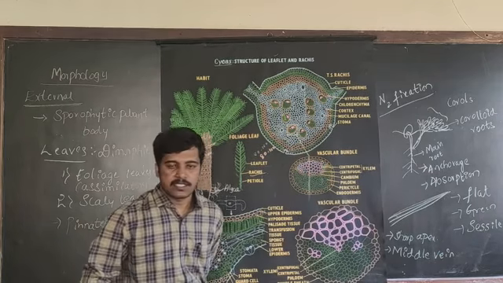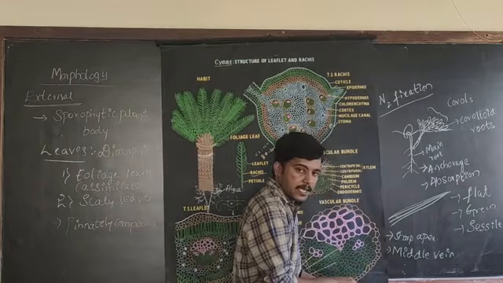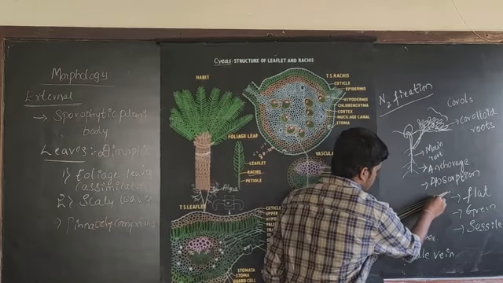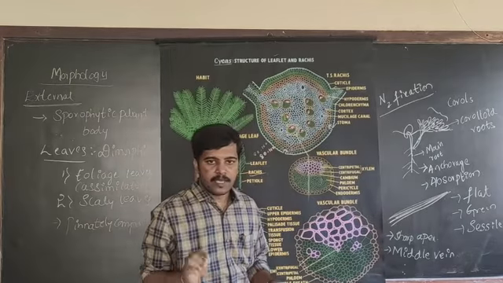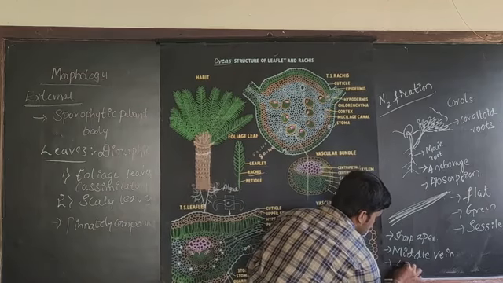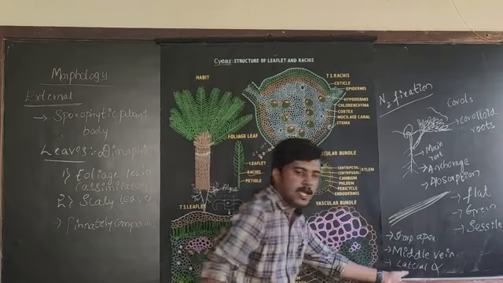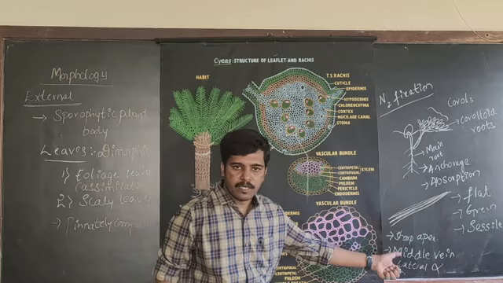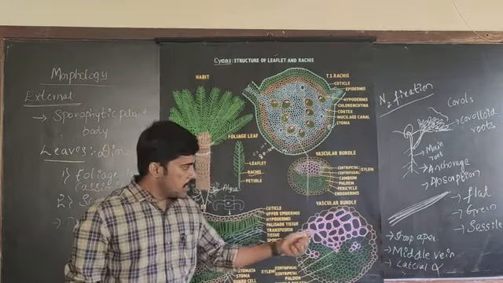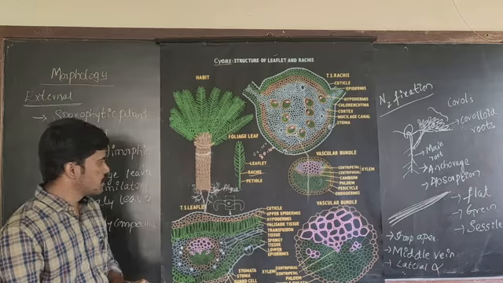The leaflet in case of cycas consists of only a single middle vein in the center. It does not have lateral veins. Lateral veins are absent. Only the central middle vein is present. So this is about the single leaflet structure in case of cycas.